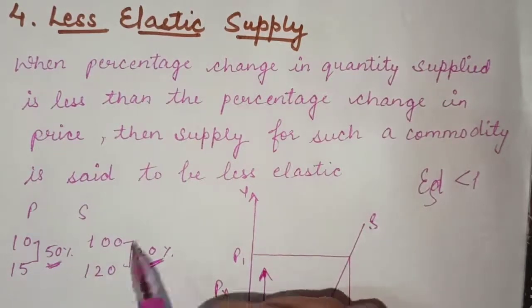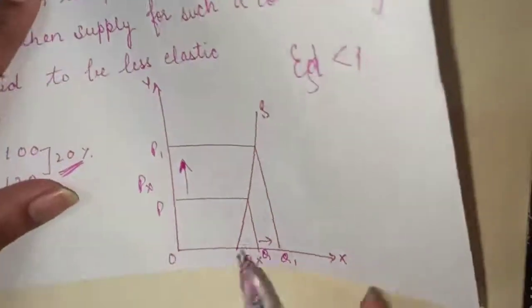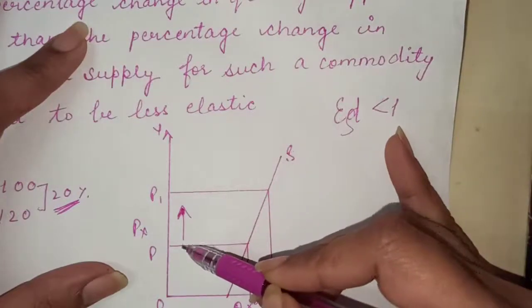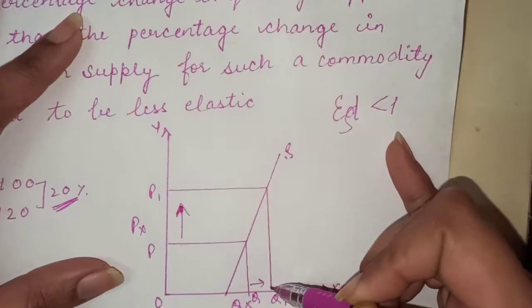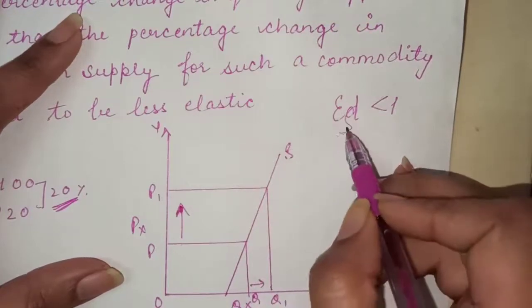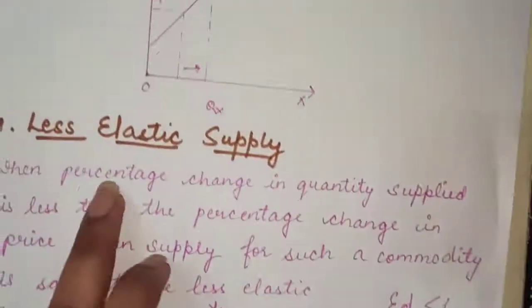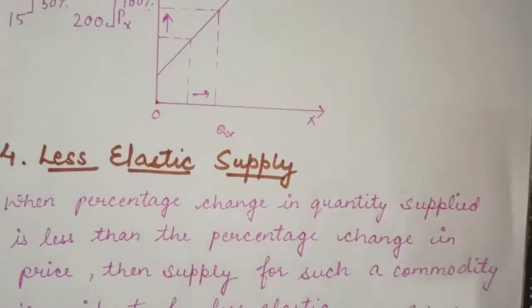Such a case is less elastic supply. Its curve will be like this. There is more change in price in comparison to change in quantity supplied, so elasticity of supply is less than 1, or less elastic. I hope it is clear.